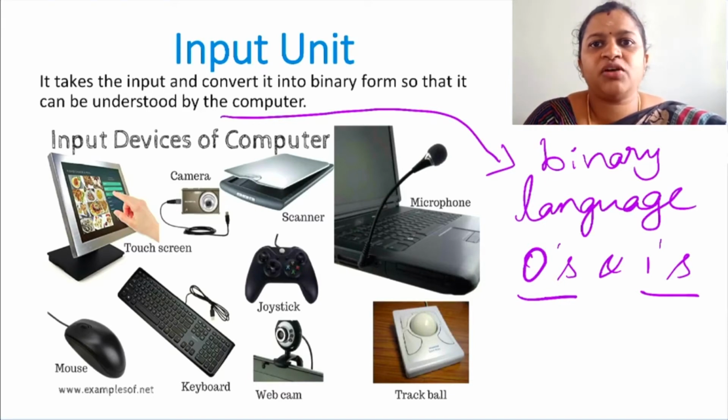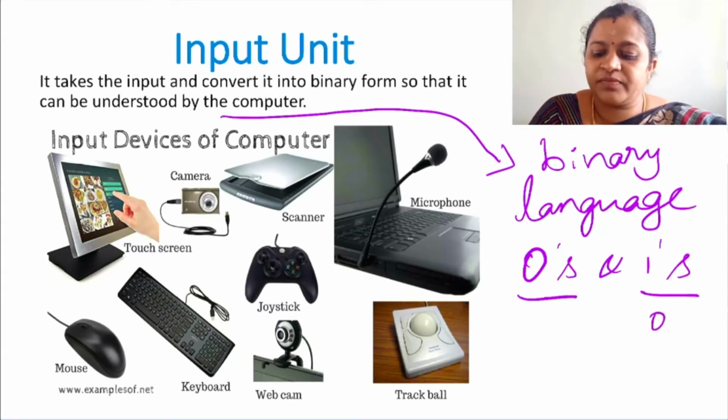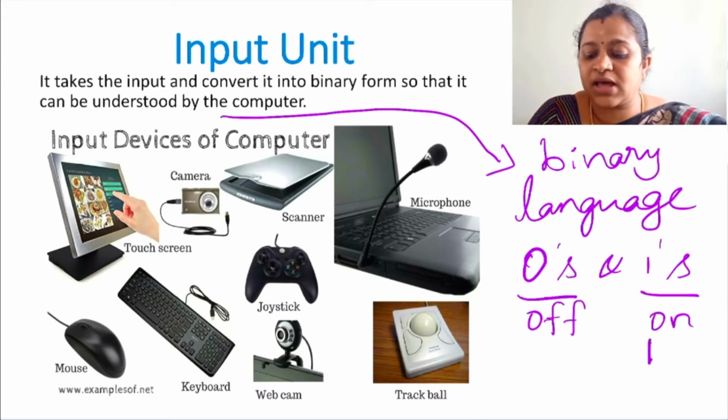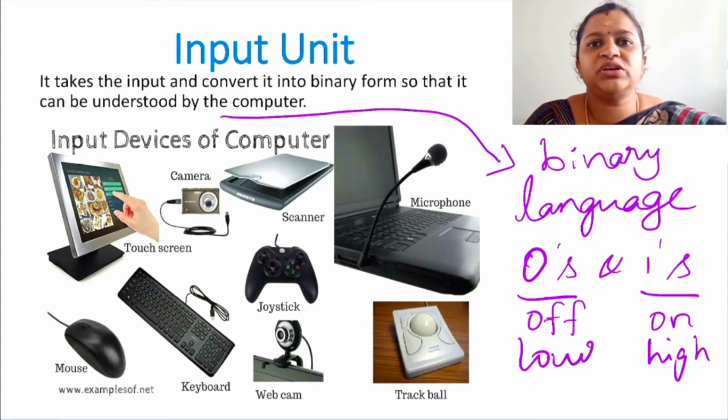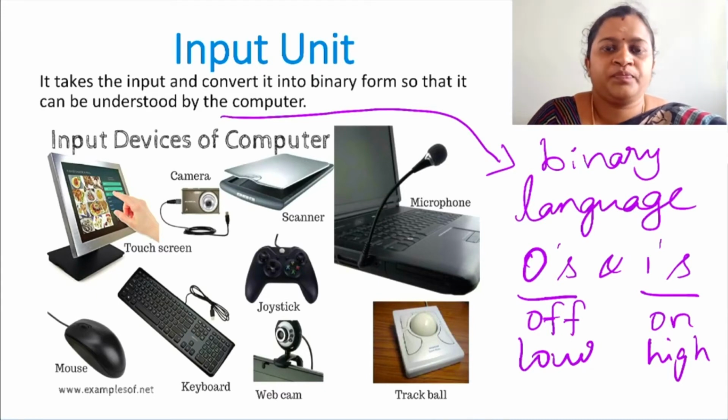When I told you the definition of computer initially, I told you that computer is an electronic device. So it can be operated only by electricity, I told you. So it can understand only two things, on or off. On means 1, off means 0. Like this is high voltage, this is low voltage. So computers can understand only zeros and ones. Since it is an electronic device, it can understand only these two states, electronic off and on.